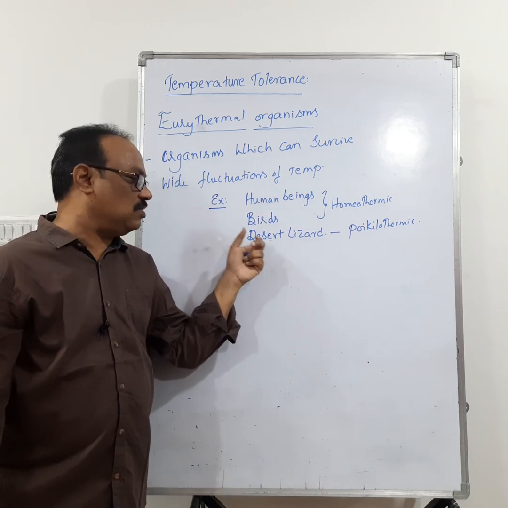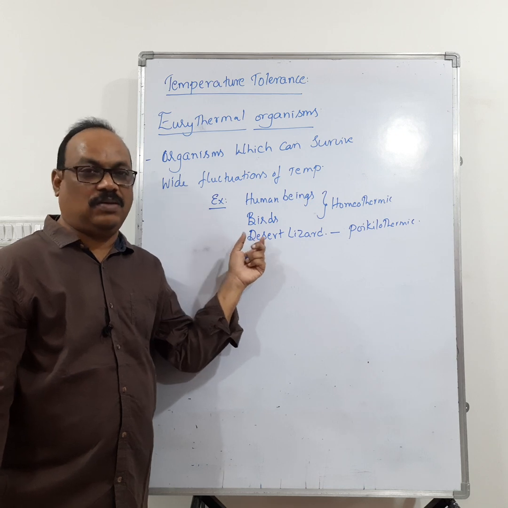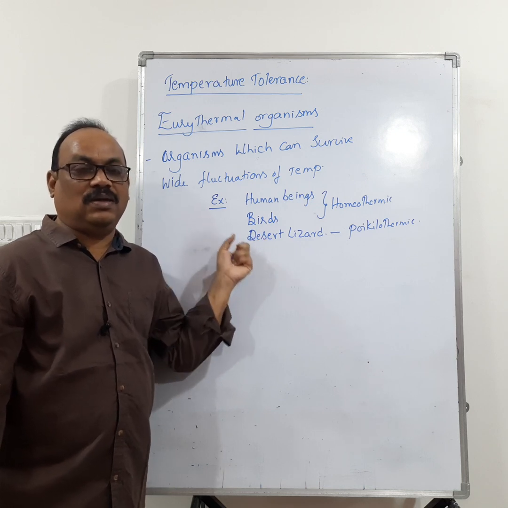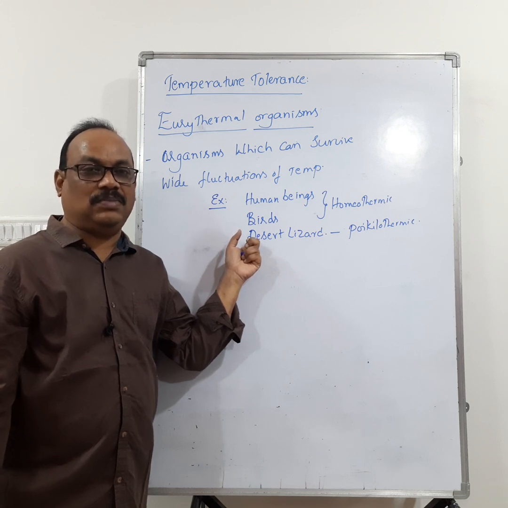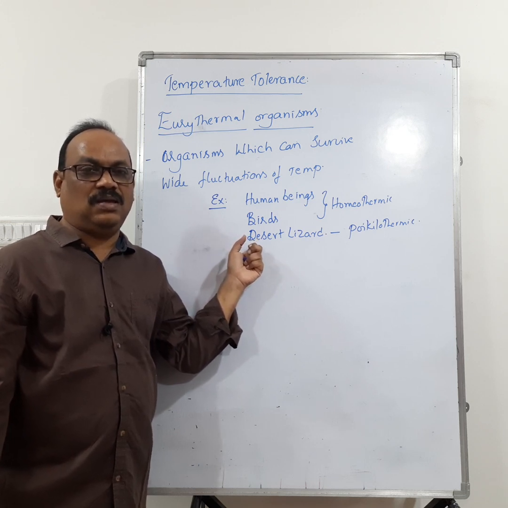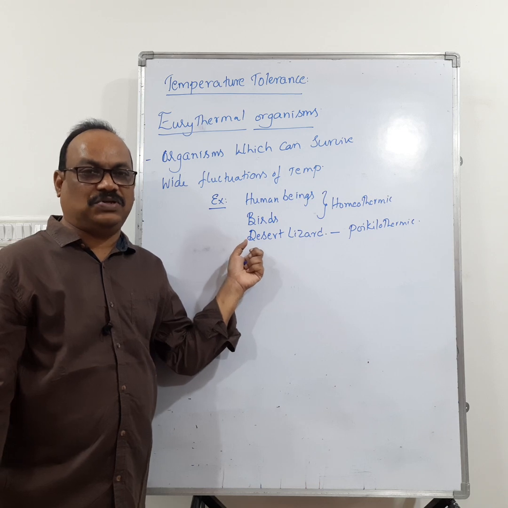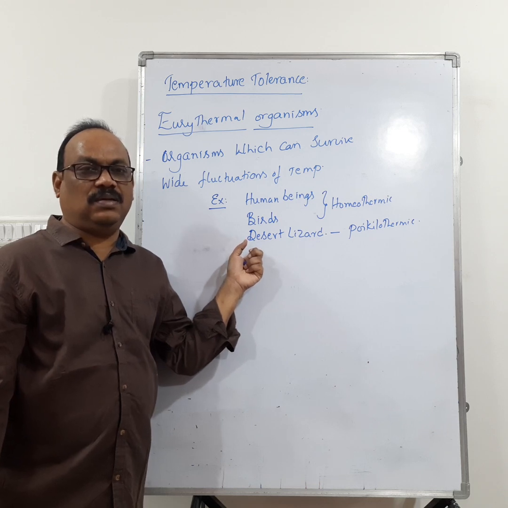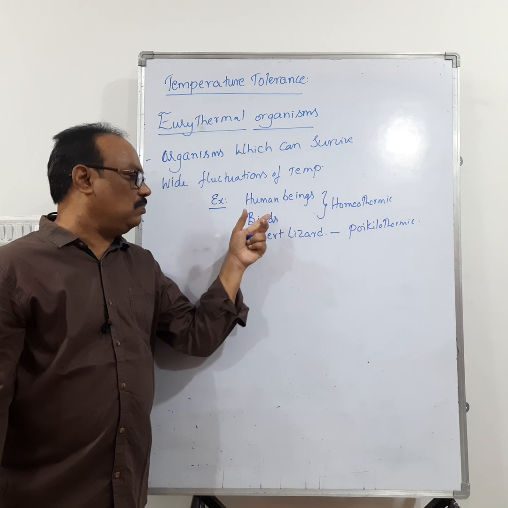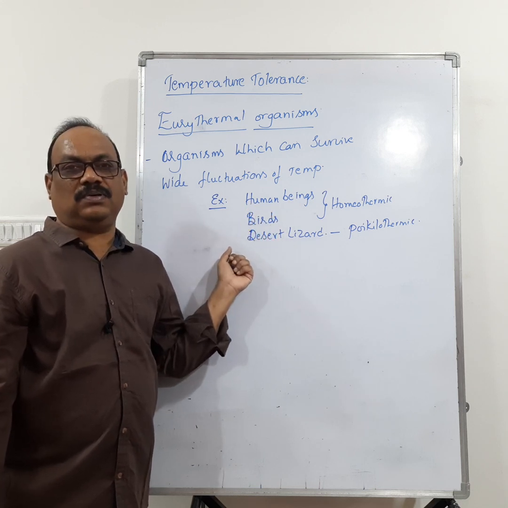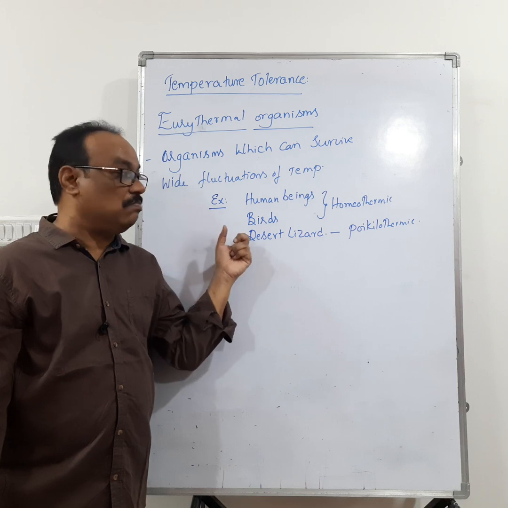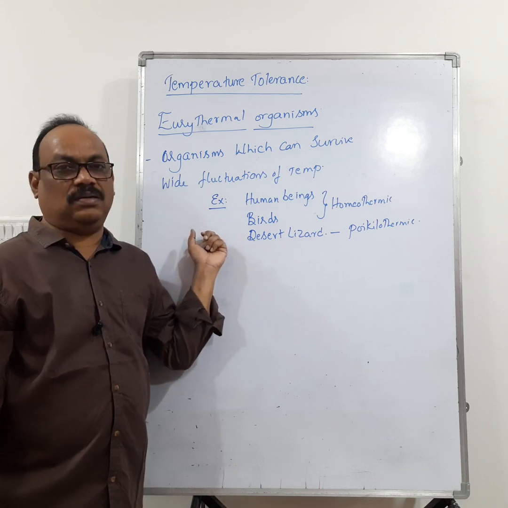This is an exceptional case. You have to remember this one. Sometimes they may ask you which of the following can tolerate wide fluctuations of temperature: A, mammal; B, birds; C, lizard; D, fishes. Right? So A, B and C, all the three are correct. Remember this one. This is a very important question. We can expect it.